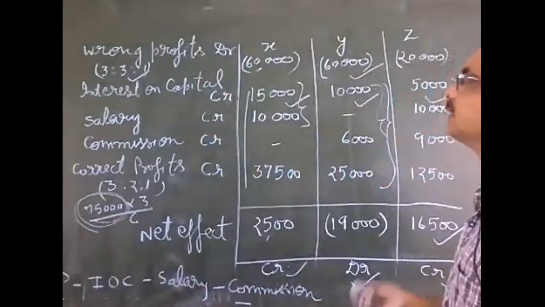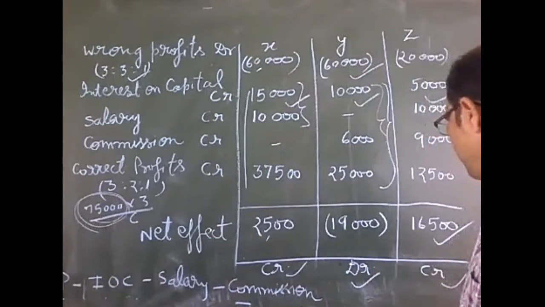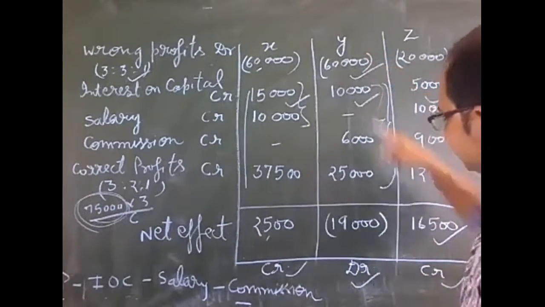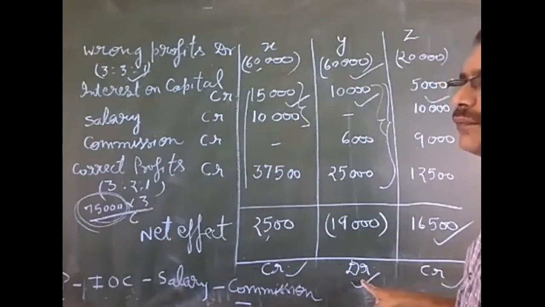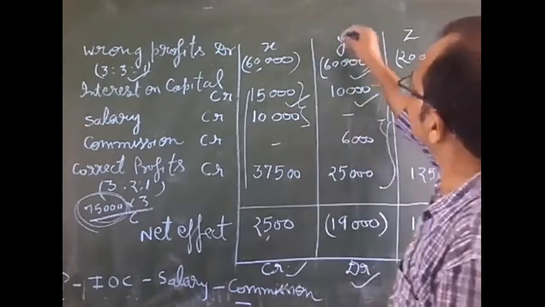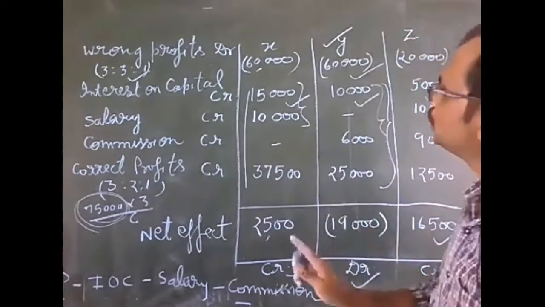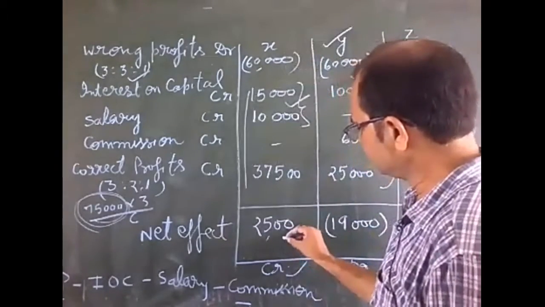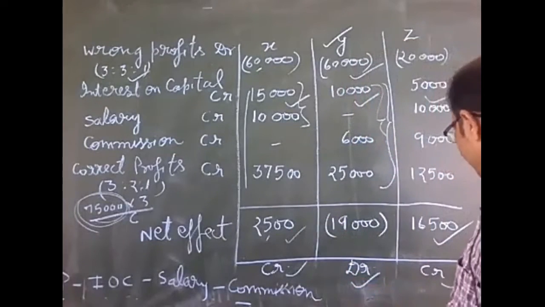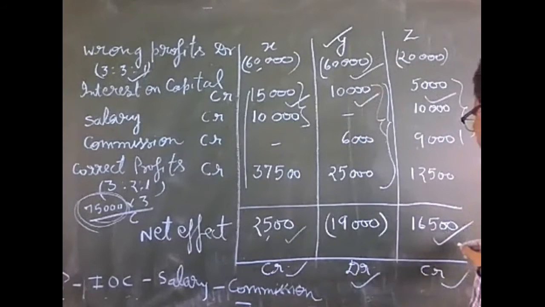Now we will pass the adjustment entry. What would the entry be? You can write Y's capital account debit, because this amount is negative and debit is written here, so we will write Y's capital account debit, and to X capital 2,500, and again to Z's capital account 16,500.